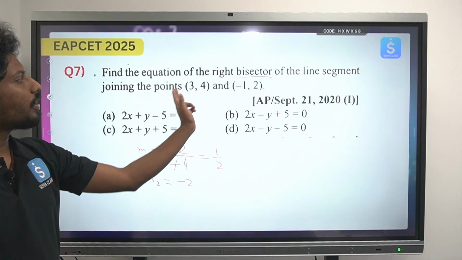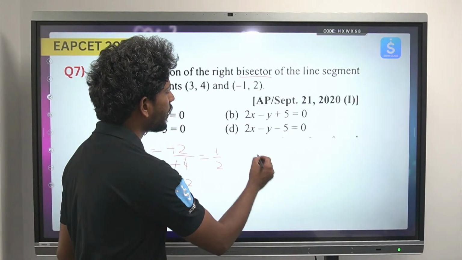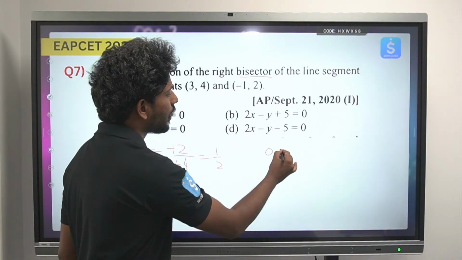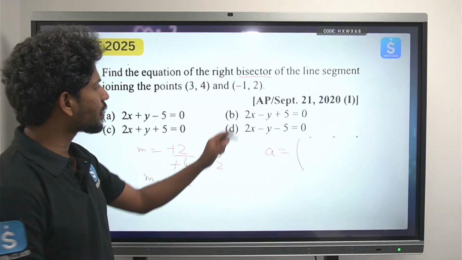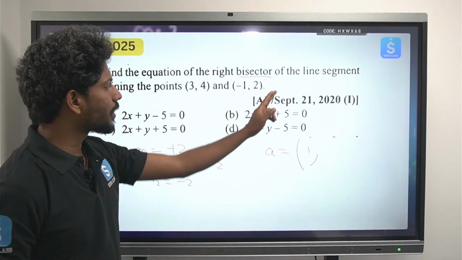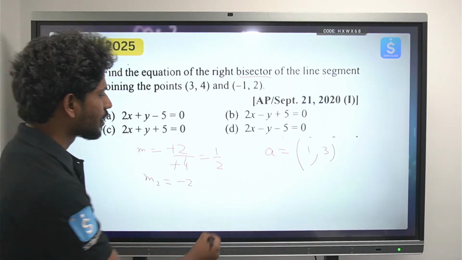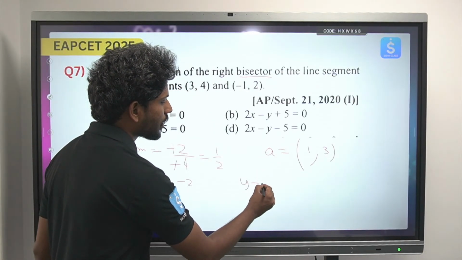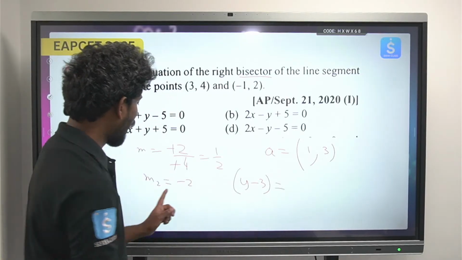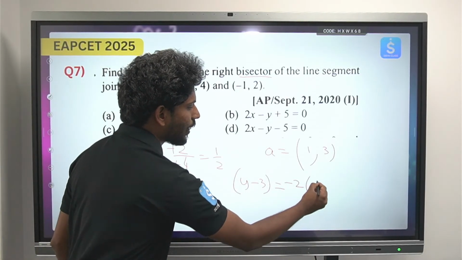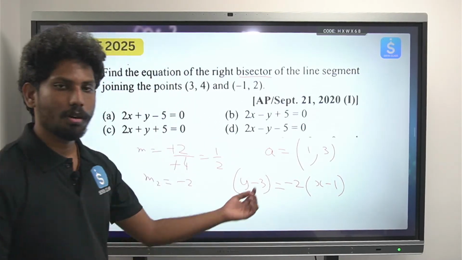So what is the midpoint of these 2 points? So let that point be some a is equals to, what is that midpoint? 3 minus 1, 2 by 2, which is 1, 4 plus 2, 6, 6 by 2, which is 3. So the answer is 1 comma 3. So we have y minus 3 is equals to minus 2 times of x minus 1. That is the slope intercept form.